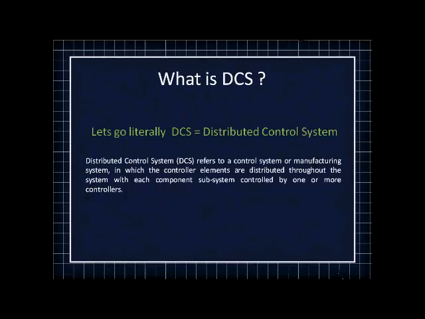So basically in DCS a large process is controlled through a number of controllers, each controlling its own subsystem. So you are distributing the control. To control the whole process we are employing a number of controllers. That is exactly what distributed means in DCS.